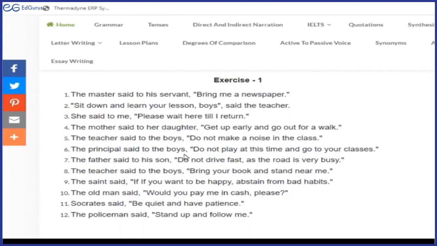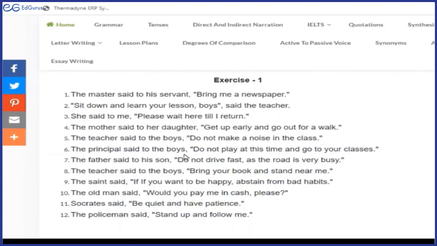The teacher instructed the boys to do not make a noise in the class. Repeat, and just read carefully what you said. The teacher instructed the boys not to make a noise in the class.